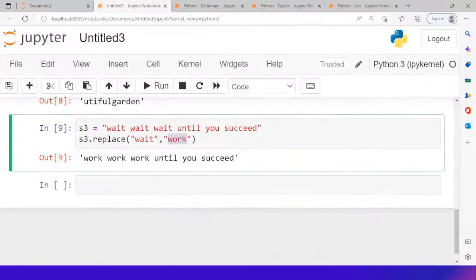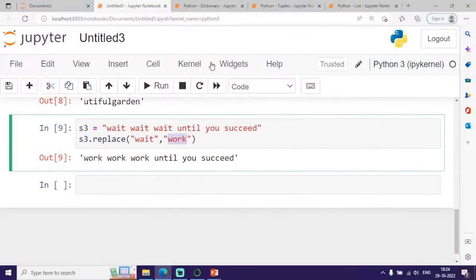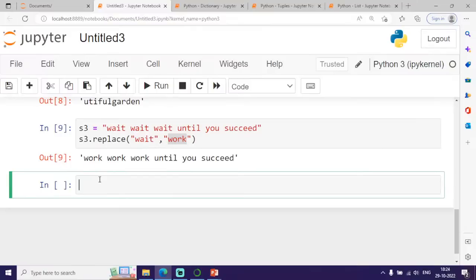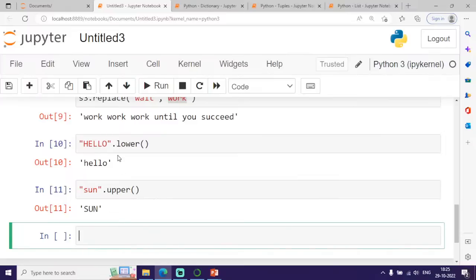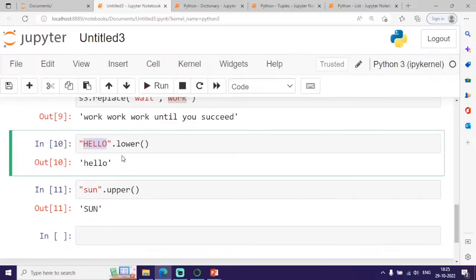So what is the use of upper and lower function? Let me just illustrate. For example, within double quotes, I am just calling this lower function. And similarly, if I want to convert to uppercase, I am calling this upper function. Within double quotes it is nothing but a collection of characters.